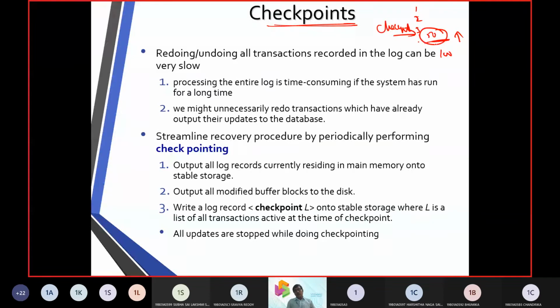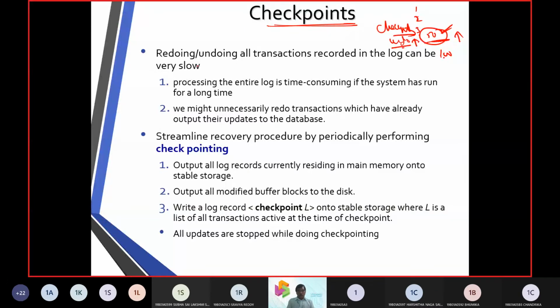So up to 50, everything is correct. So you make a checkpoint at 50. From 50 to 100, we can't guarantee whether they are correct or not. But up to 50, everything is fine. So in this way, we are going to make a checkpoint, and when we make an undo operation, we will directly go to the checkpoint, and up to that state, we can say it is going to be permanent. There we can start committing the operations.